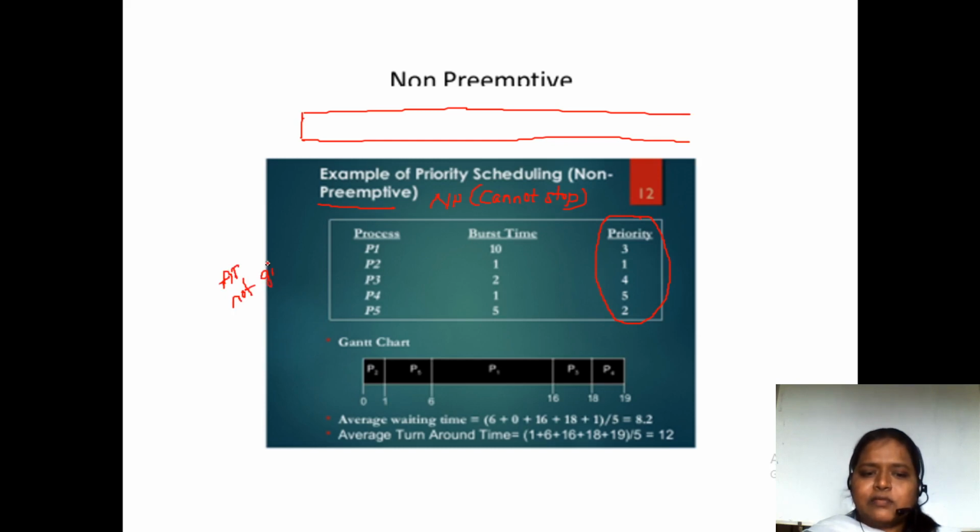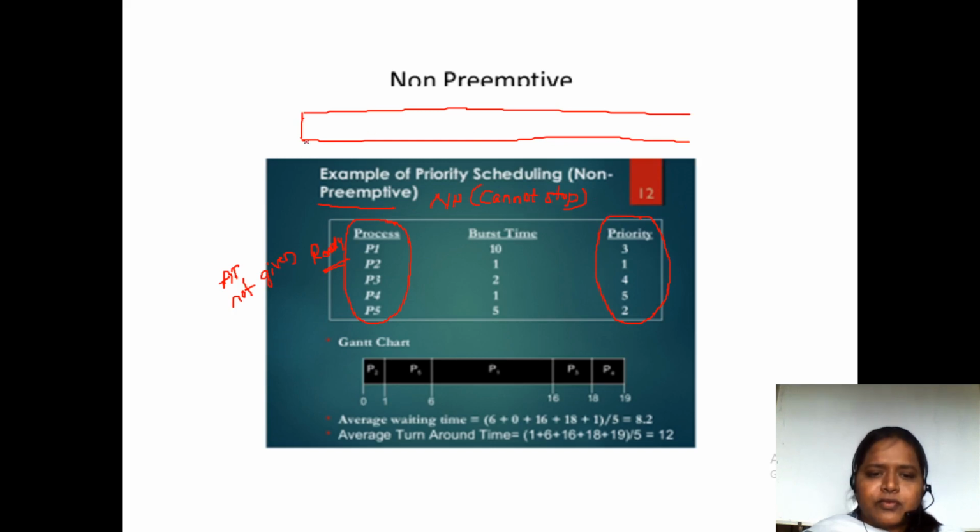Arrival times are not given in the sense that now all these processes are there in the ready queue. Now what you have to check? You have to check the priorities of the process. You need not check the arrival times of the process. Why? Because as the arrival time is not given, it means that all the processes are there in the ready queue. Now you have to check the priorities of the process.